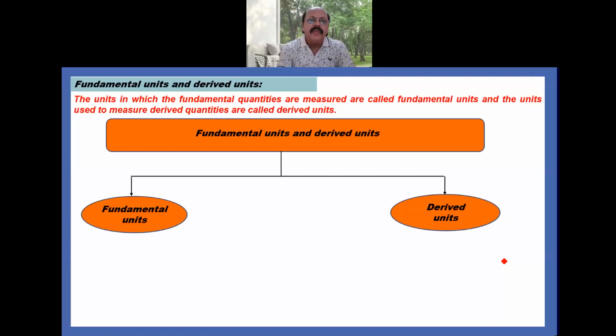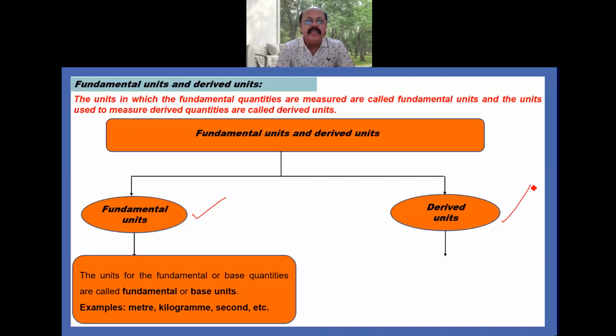Here we will define fundamental units, and in this part we define derived units. Fundamental units means the units for fundamental or base quantities are called fundamental or base units. For example, meter, kilogram, second, ampere, candela, which you have learned just now, come under the fundamental units.